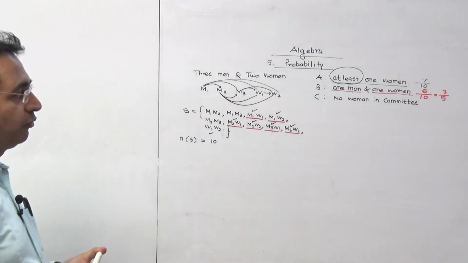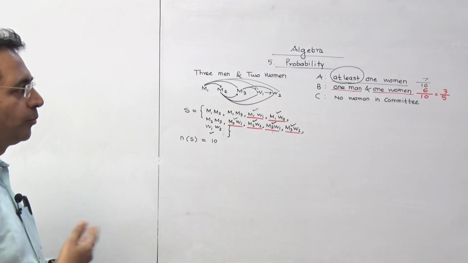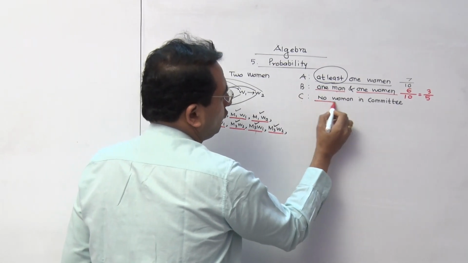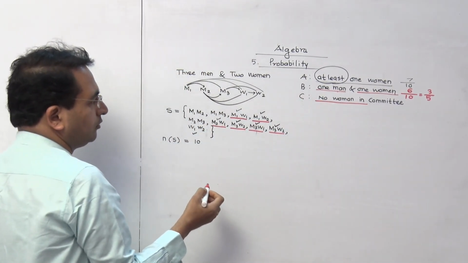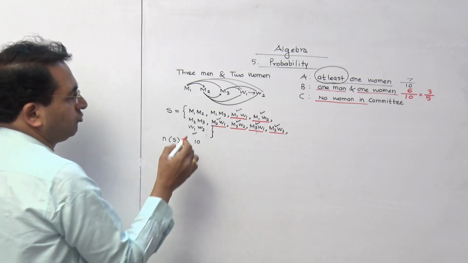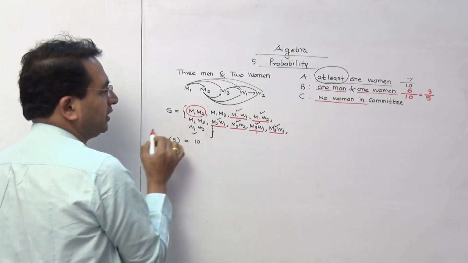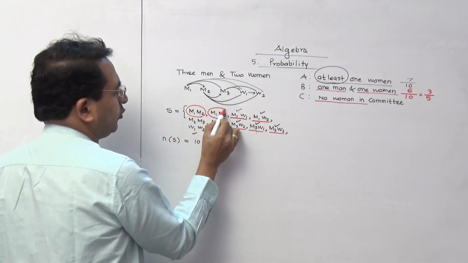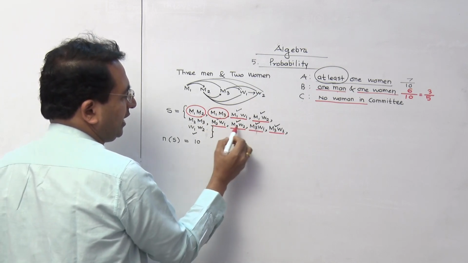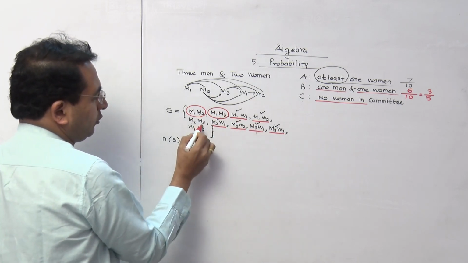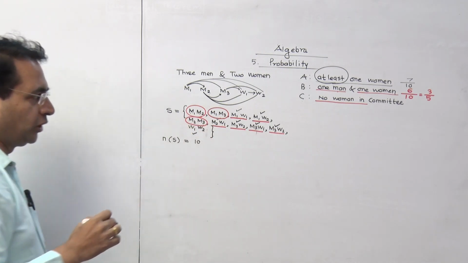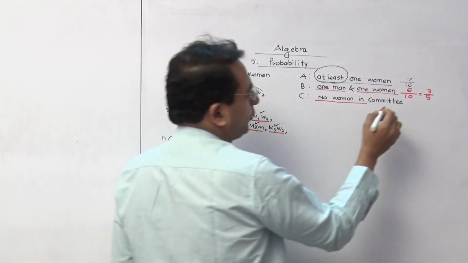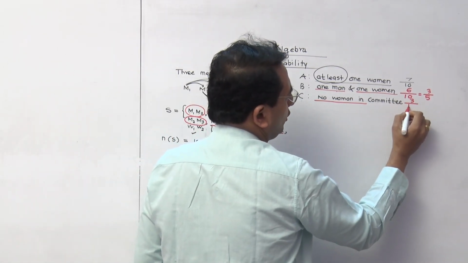Now they have given one more question. One more probability that they have asked, that condition is the event is no woman in the committee. So no woman in the committee means which observations you will take? There is no W part there. So M1, M2, then M1, M3, and M2, M3, since all the others contain one woman. So we have to select this. So total observations regarding this is going to be 3. So probability of that event is going to be 3 by 10.